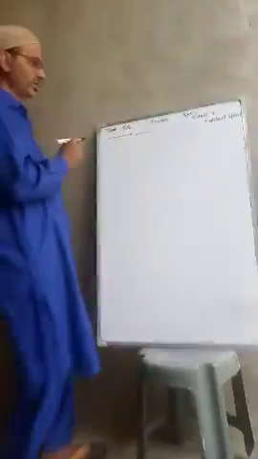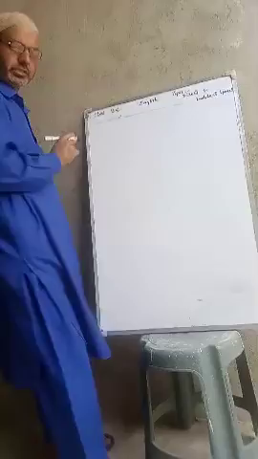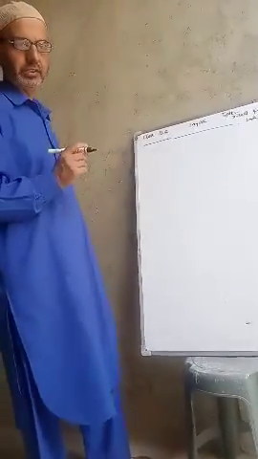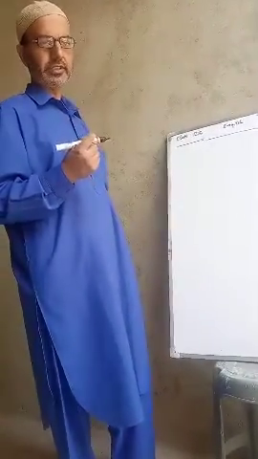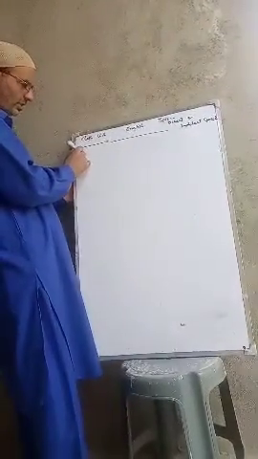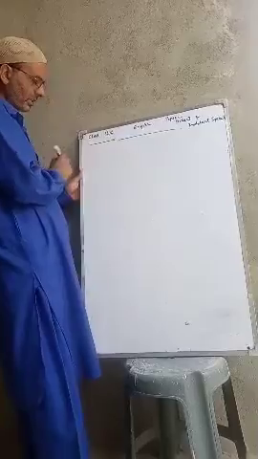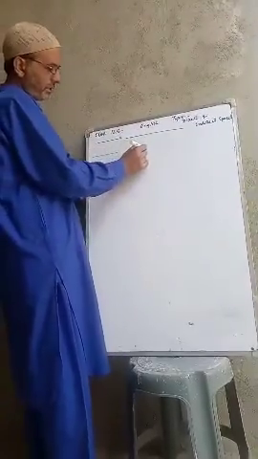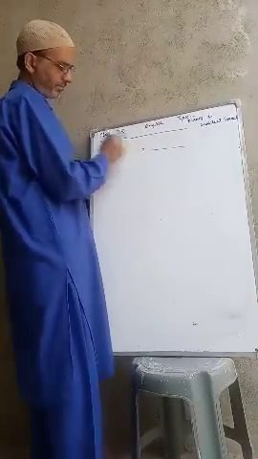And in direct speech, there are certain features that are necessary. First of all, it has two parts, and these two parts are separated by a comma.